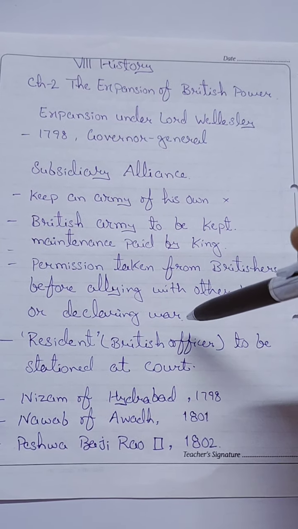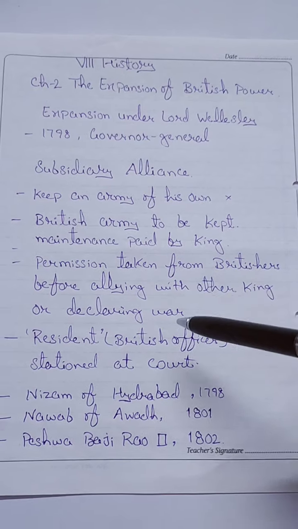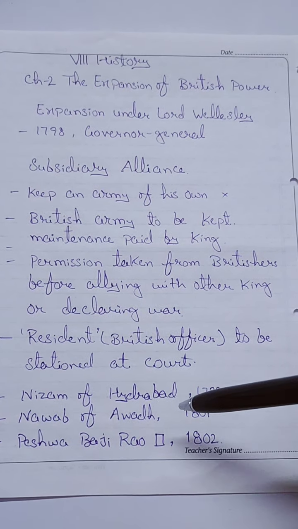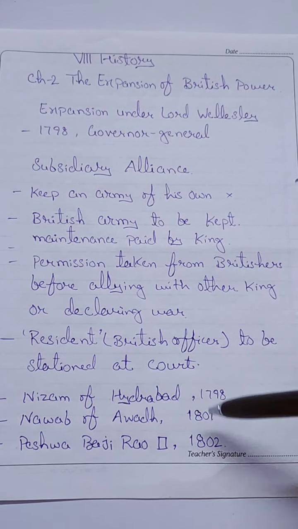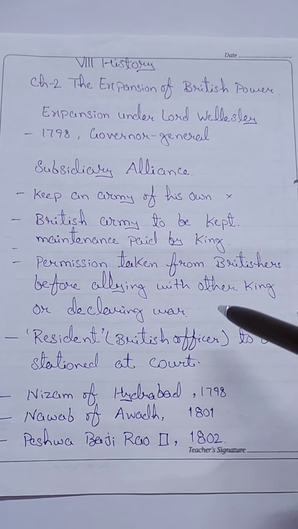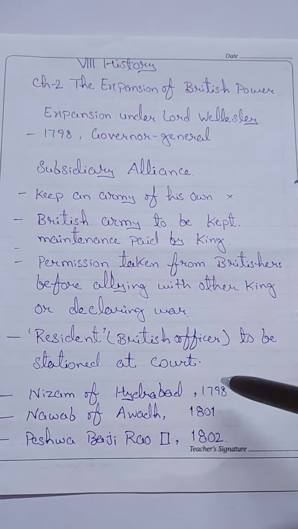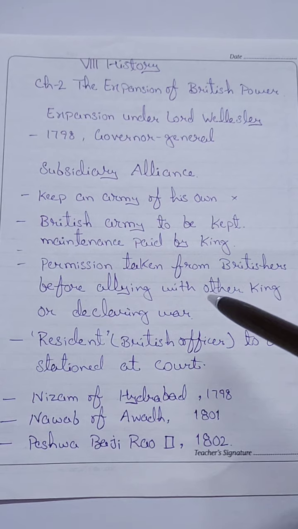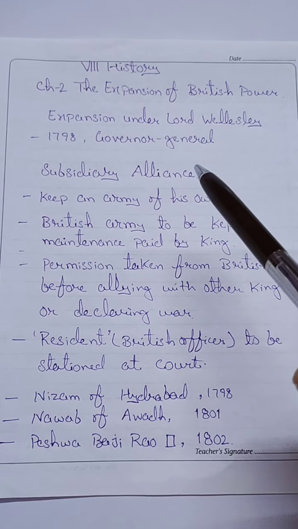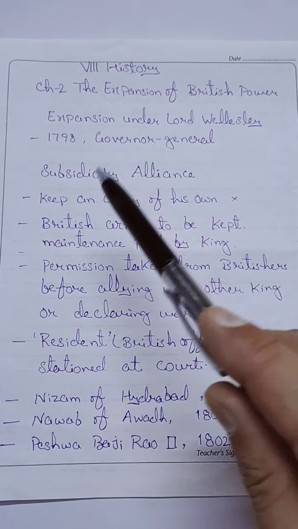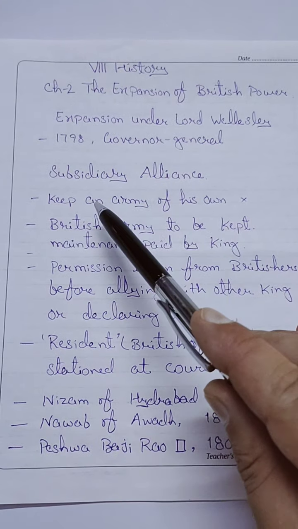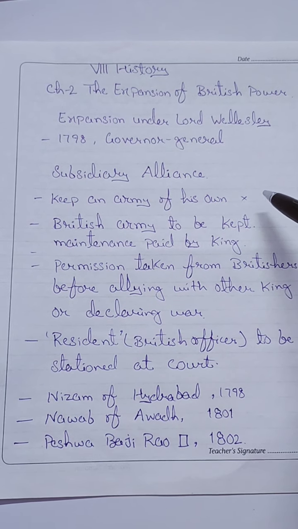It was introduced and with some conditions it was implemented. What were the conditions laid by the Britishers for the king who would sign this treaty of subsidiary alliance? So let's have a look. The king or the ruler who would sign the treaty of subsidiary alliance would not keep an army of his own.